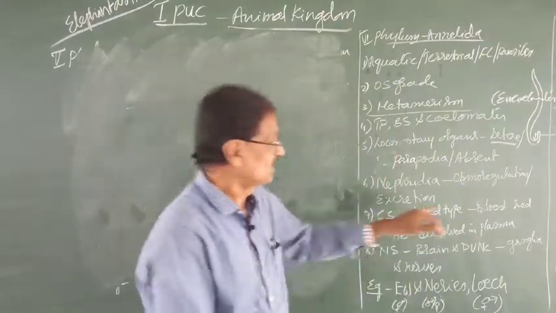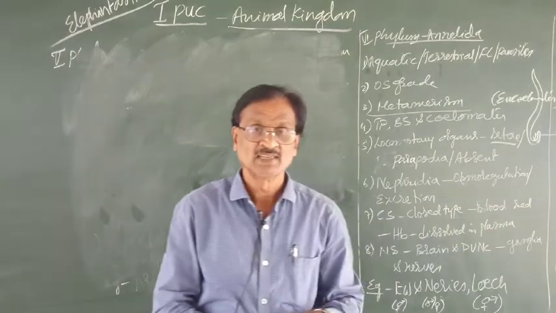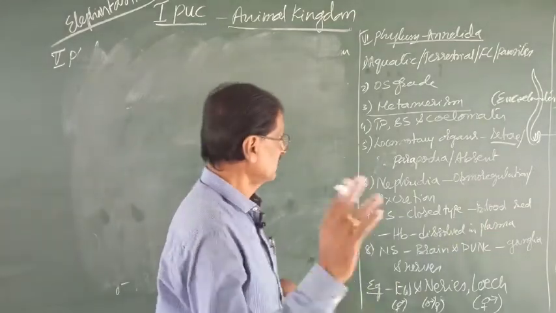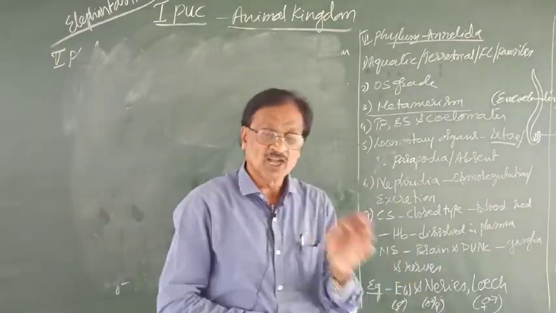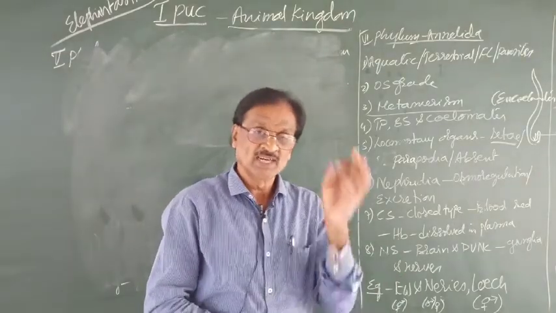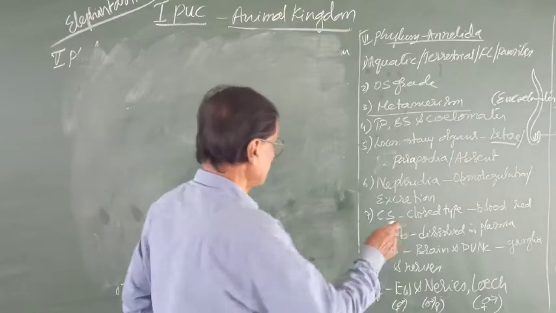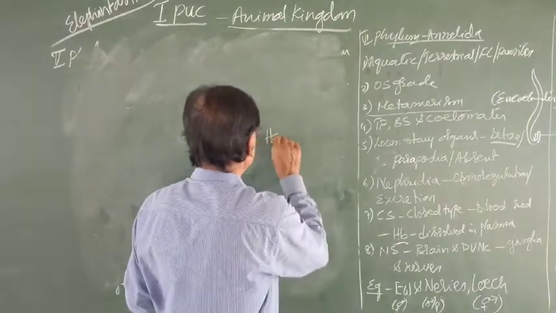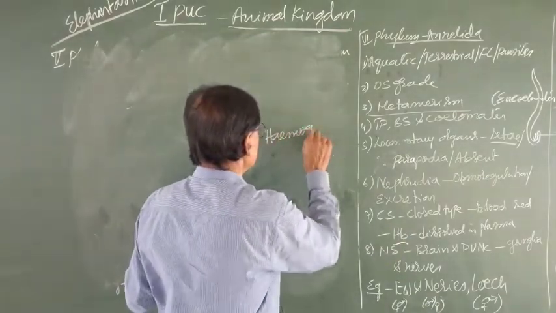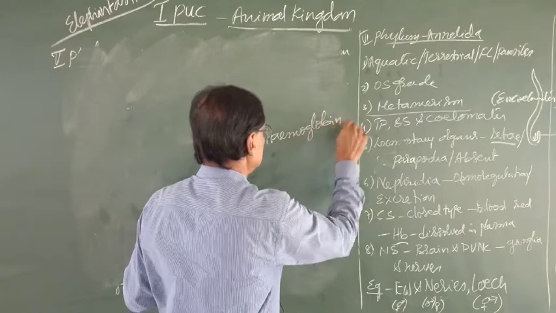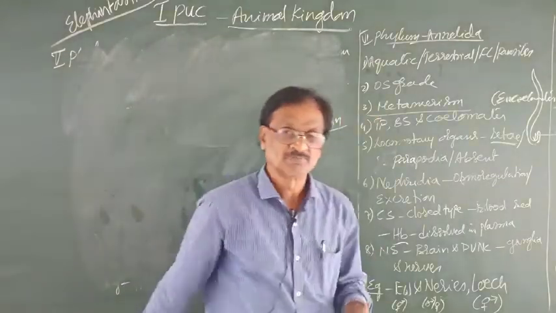And remember, blood is what? Red in color. Why is it red? It is due to the presence of a conjugated protein, an iron pigment or respiratory pigment by name hemoglobin. Here the hemoglobin gets dissolved in where? Plasma.